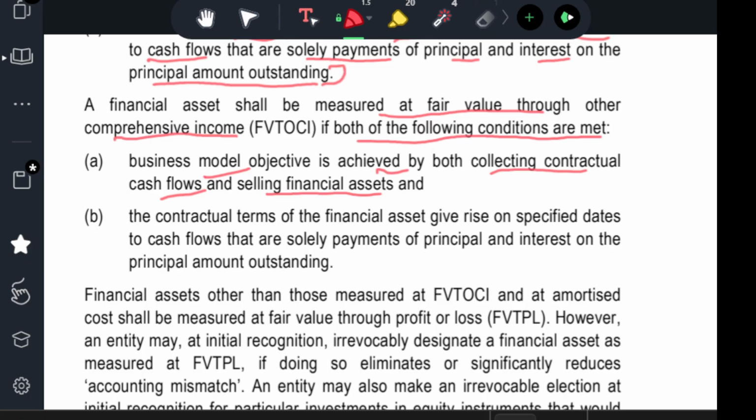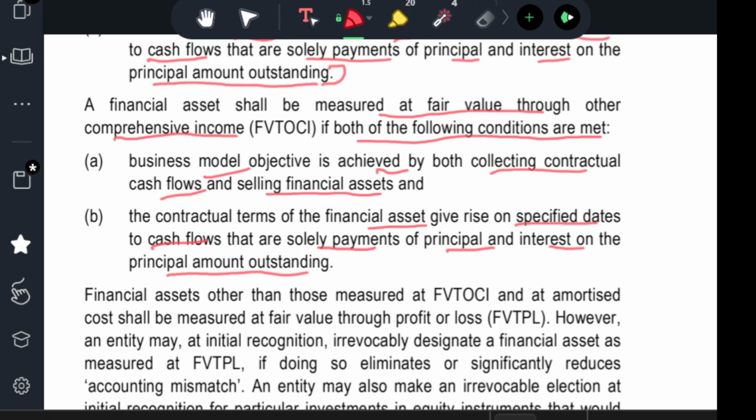Second, the contractual terms of the financial asset give rise on specified dates to cash flows that are solely payments of principal and interest on the principal amount outstanding. So in this contract also they are talking about principal plus interest, where the interest is on the outstanding principal.